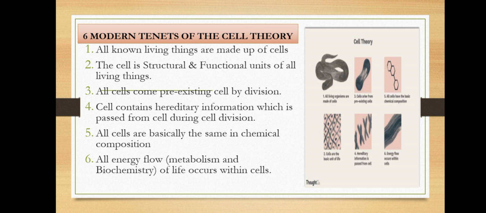Number 4. Cells contain hereditary information which is passed from cell to cell during cell division. Number 5. All cells are basically the same in chemical composition. And last, all energy flow, like metabolism and the biochemistry of life, occurs within the cells.